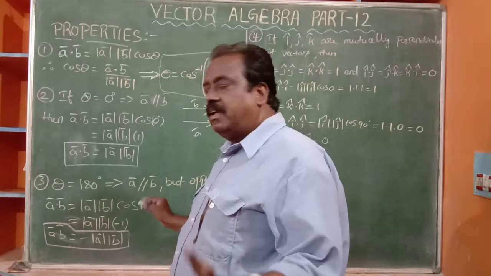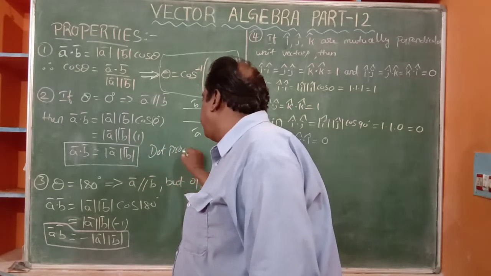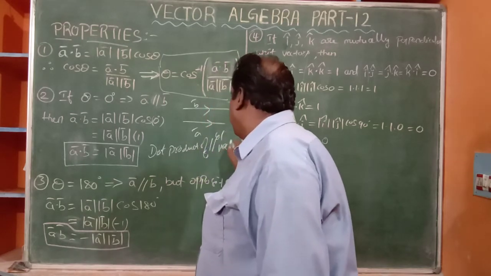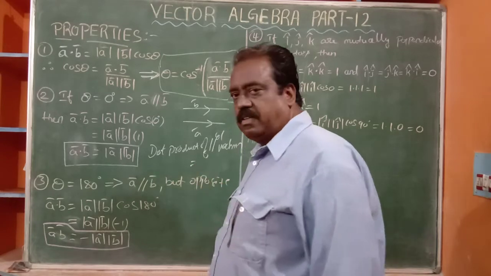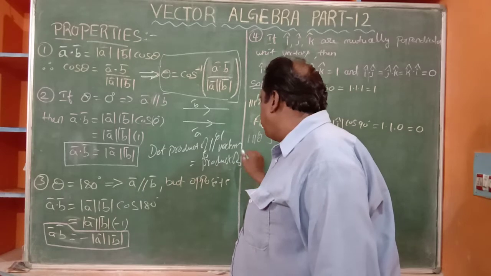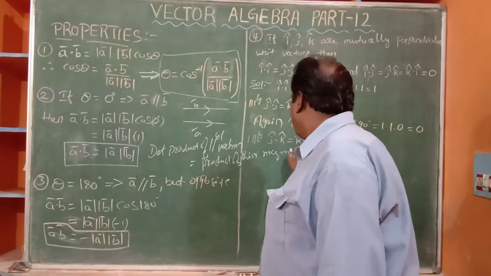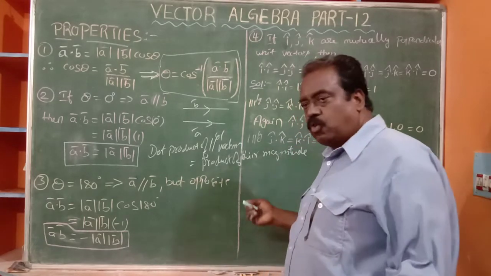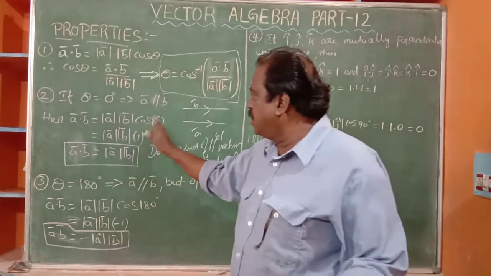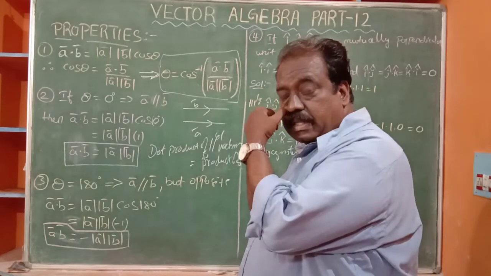That means the dot product of parallel vectors is simply the product of their magnitudes only. Mod A bar into mod B bar, the general product, not with cos theta, since cos 0 is 1. That is the thing.